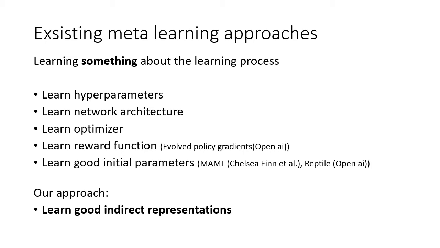Or we can learn good initial parameters, which allow us to learn fast in many situations. This last approach works surprisingly well. For example, model-agnostic meta-learning does this, and it is the state of the art in many of the benchmark problems. The aim of our approach, on the other hand, is to learn good indirect representations.